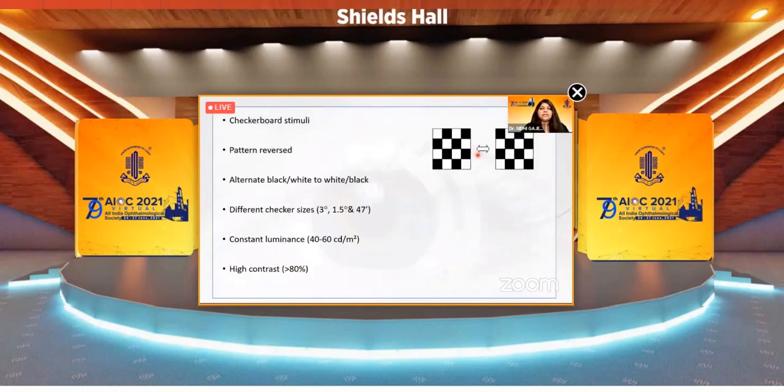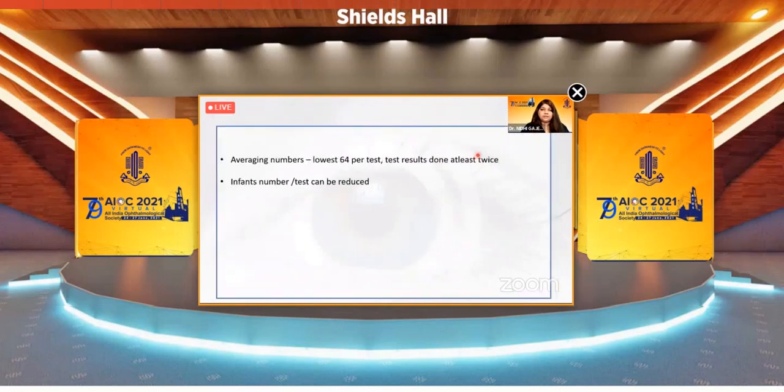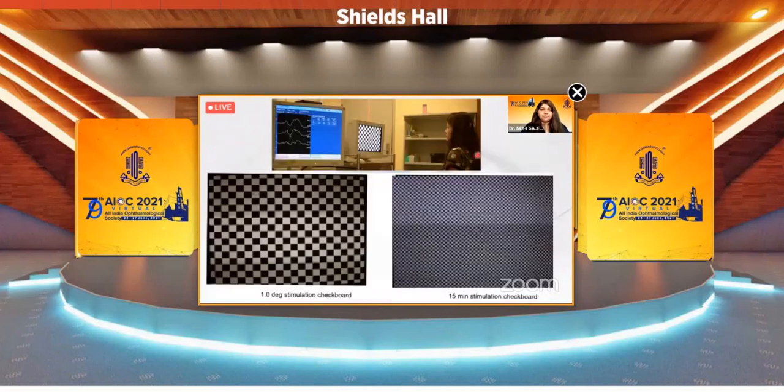The stimulus here is a checkerboard stimulus which has a pattern reversal. There are different checker sizes, and a constant luminance of 40 to 60 candela per meter square should be there, with a very high contrast of more than 80%. In the test, averaging of at least 64 per test should be done, and the test should be done at least twice. In infants who have very low cooperation, the numbers per test can be reduced. So this is how the patient looks at the monitor.